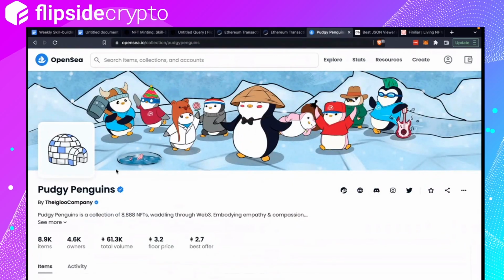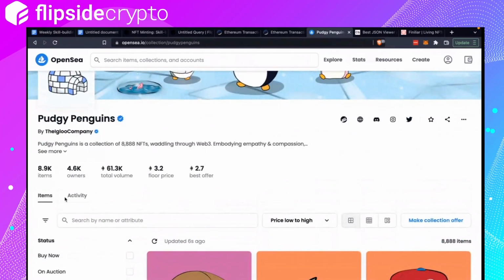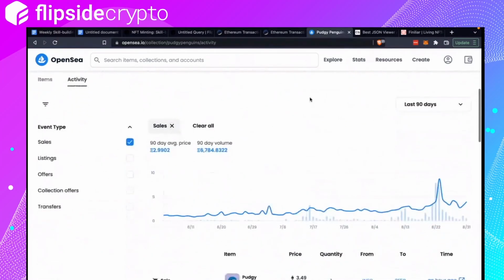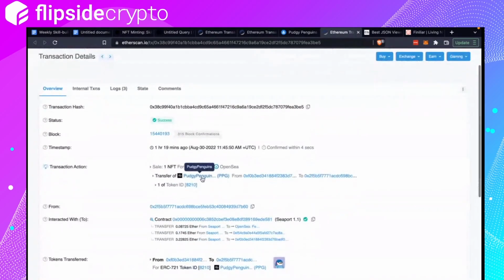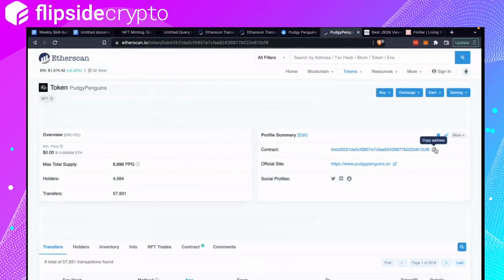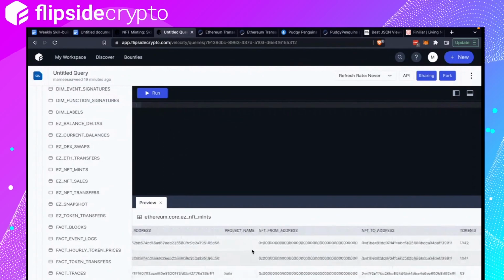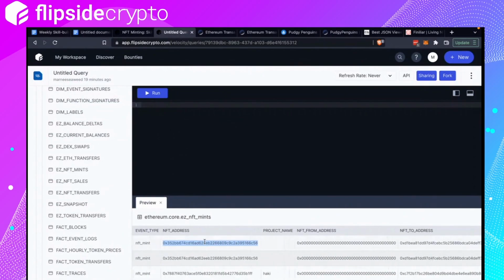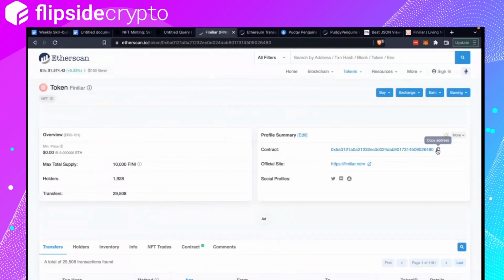How you would get to the contract address is you can simply click on activity, click on any transaction here, and then it will show up. And this would be the contract address, Pudgy Penguins. So clicking on it, there you go. So you copy this, and you go back to the easy mints, and you put NFT address equals to whatever the address. But in this case, we'll use Finiliar, so I'm going to copy the Finiliar address, which is this.